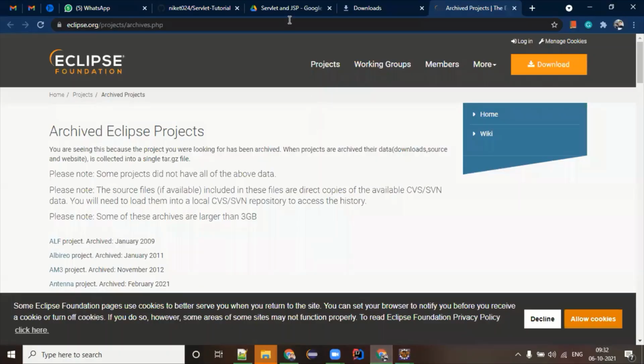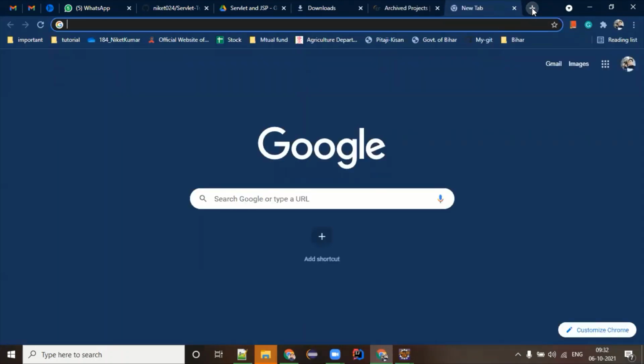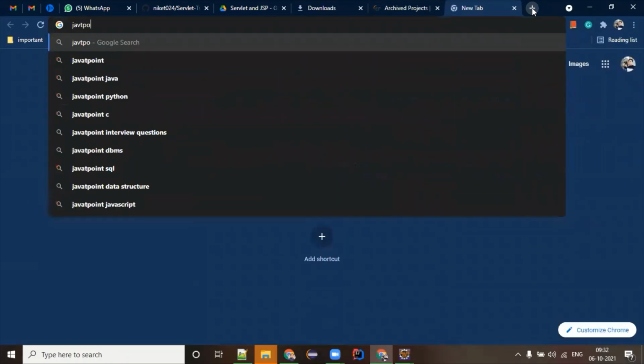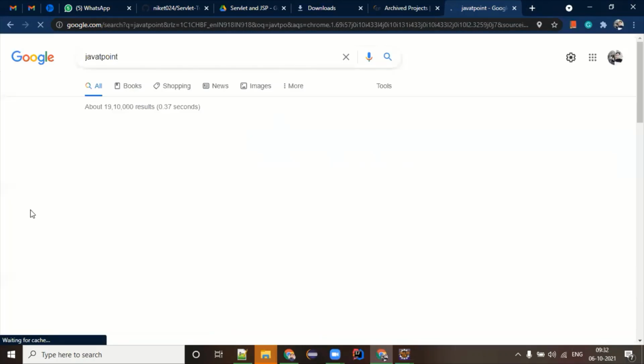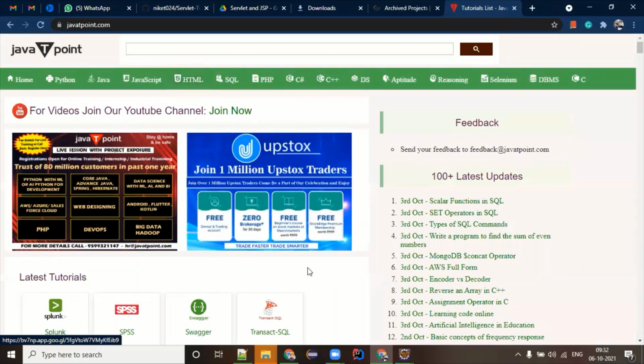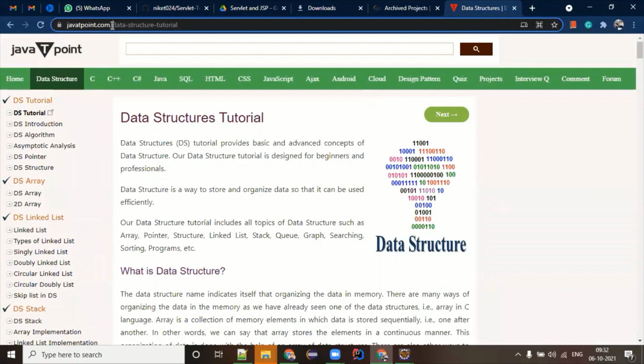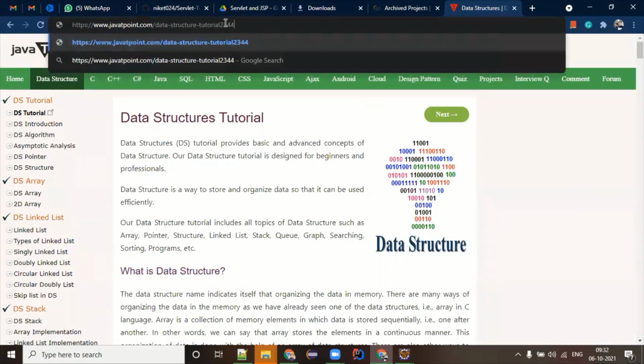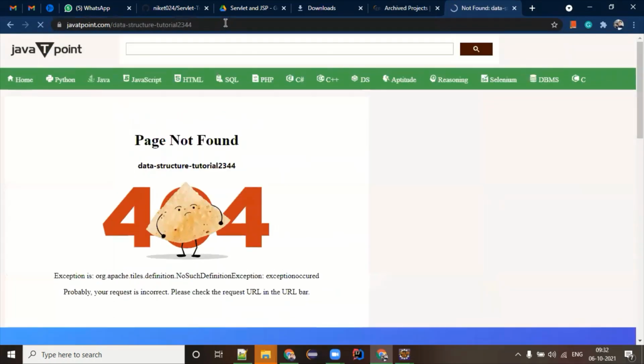Change that, and the moment you put ABC, it's working. And this story is common with many people. So let's say I open any website like Java T Point, and under this, let's click on DS. Can you see the last URL pattern, slash data structure tutorial? Try changing it to something else which is not available and see what's happening. Oops, 404, but they have made some fancy UI.